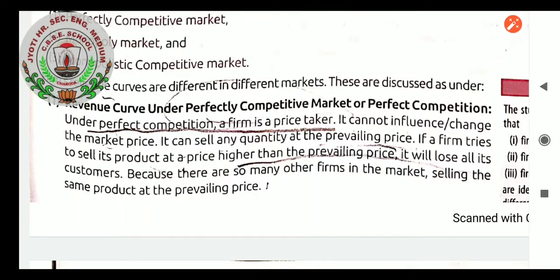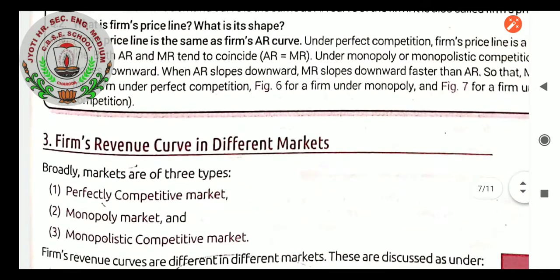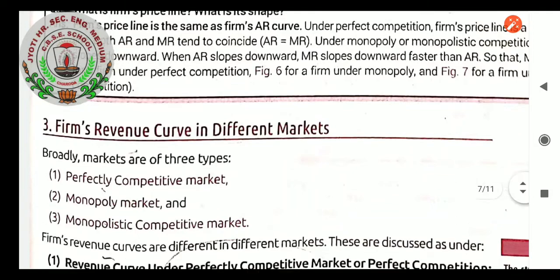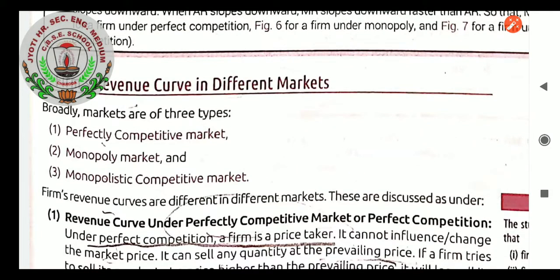Today we will be continuing with the topic. As I said, it will be continuing in the next class, so I am completing it today only. Firm's revenue curve in different markets. Students, broadly markets are of three types: perfectly competitive market, monopoly market and monopolistic competitive market. Firm's revenue curves are different in different markets. These are discussed as under.